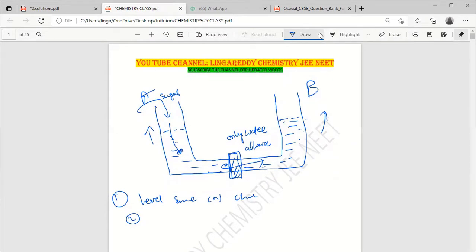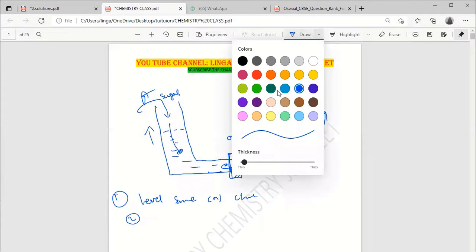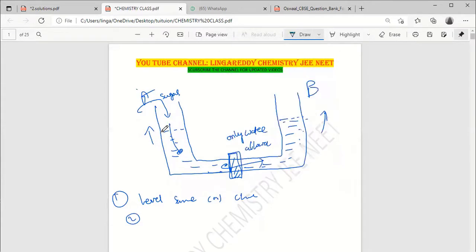But actually, in the last two classes we observed vapor pressure. Whenever sugar is dissolved here, the sugar particles occupy some of the surface area. In the pure case, the vapor pressure value is 1 here, and here also it was 1.